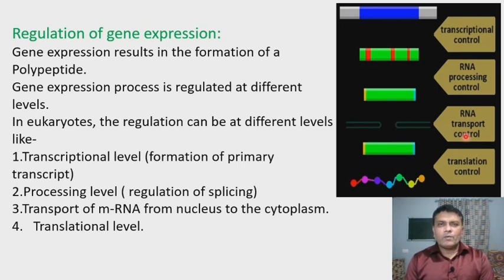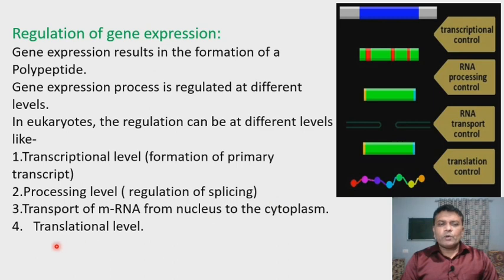So at this level, the transportation of this messenger RNA is prevented. Thus, the further process, that is translation, is avoided. That means the messenger RNA is prevented from being transported from the nucleus to the cell cytoplasm. It is called RNA transport control.